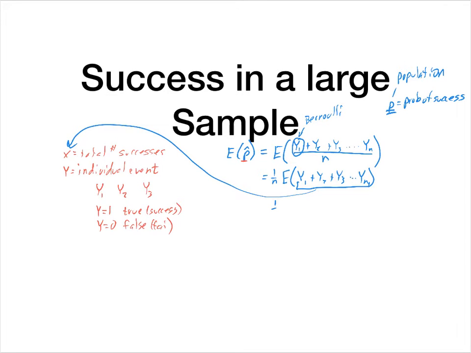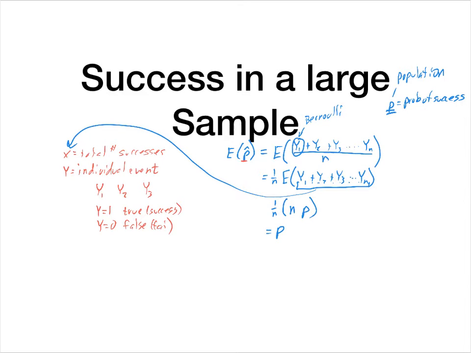And so really what I get here is 1 over n, E of y, which is just p, plus p, plus p, plus p. When I add all of those together, the sum will be np, because that's the expected value. So it'll be 1 over n times np, and the result then is p.